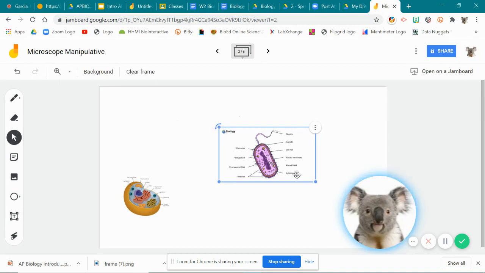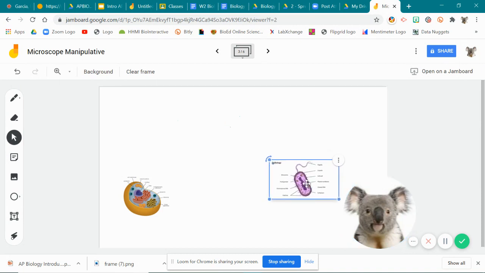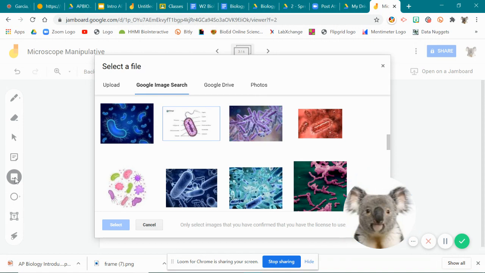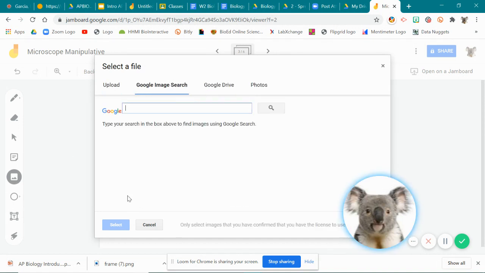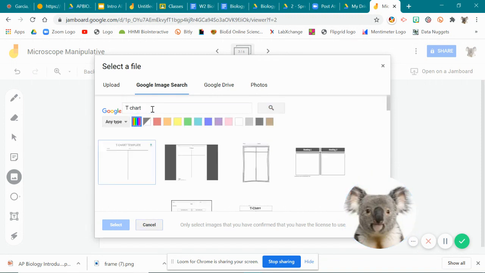And so once you have all the images, let's go ahead and add our graphic organizer. And so I'm going to see chart. Perfect.